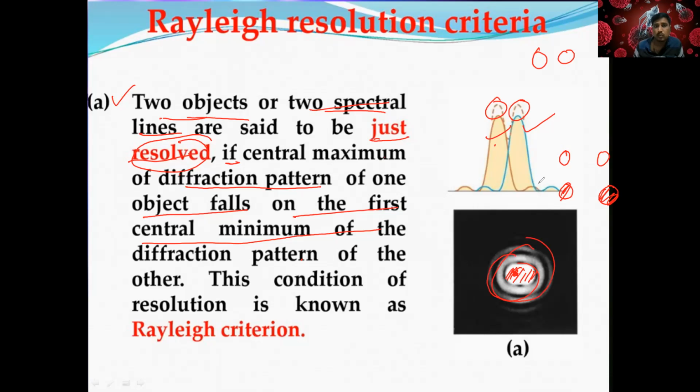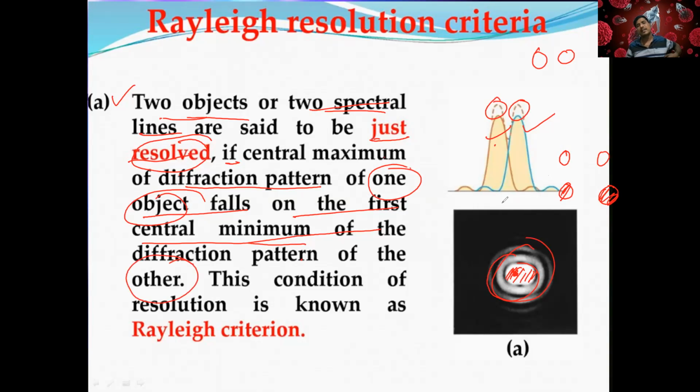So two objects or two spectral lines are said to be just resolved if the central maximum of the diffraction pattern of one object falls on the first central minimum of the diffraction pattern of the other object. So maximum should match with the minimum actually.